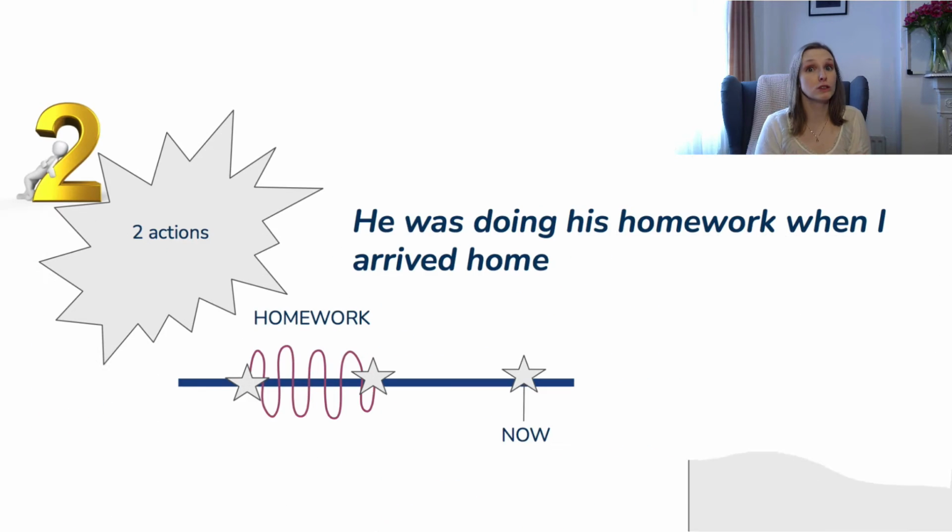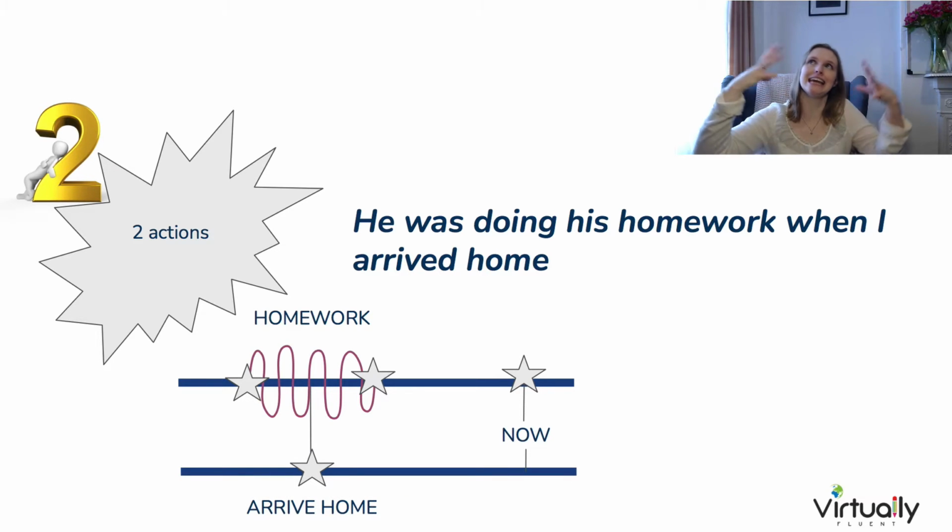Alternatively, we could use the past continuous for one event and the past simple for the second event. For example, he was doing his homework when I arrived home. So this past continuous part, doing the homework, started and finished in the past. It happened for a long time in between. But that second event, arrived at home, is not a long continuous event. It's something that happens in one specific second. You open the door, you arrive. And that's it, event over. Past simple tense. So we might insert that in between this period of completing the homework, and that would look like this on a timeline.